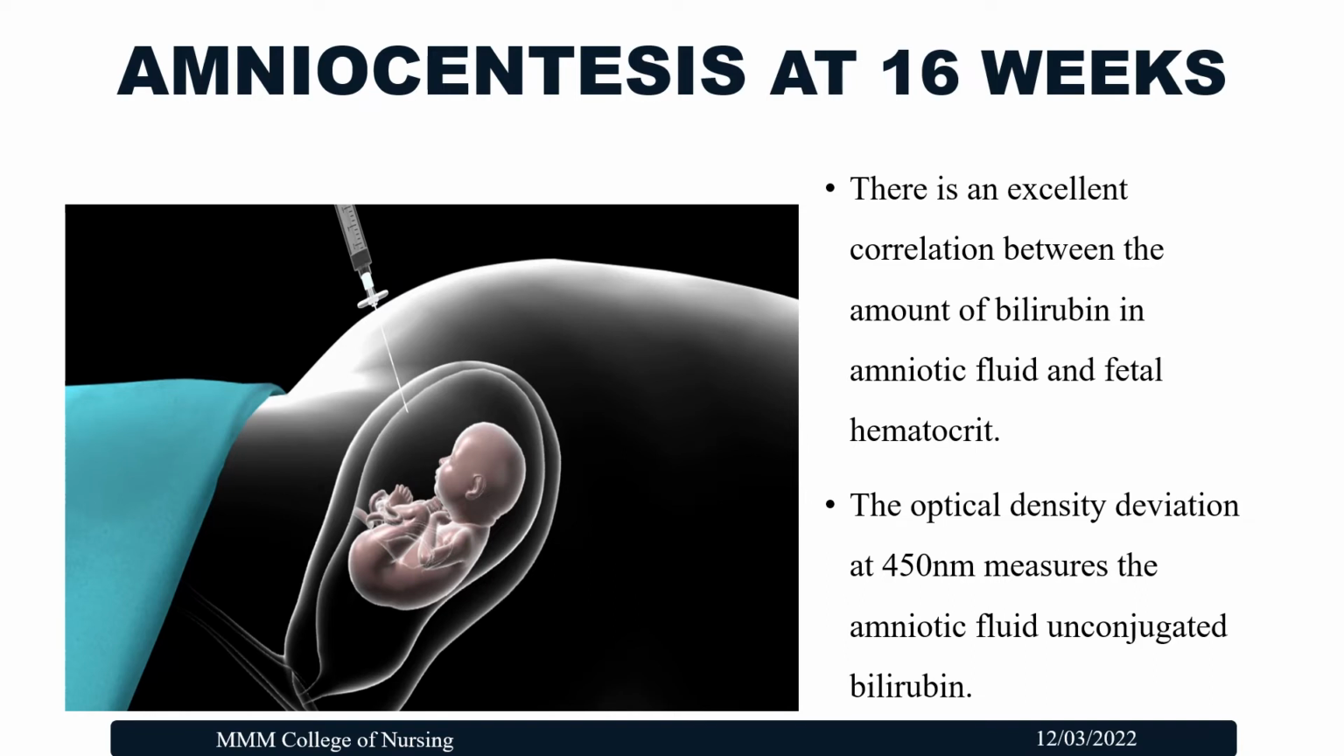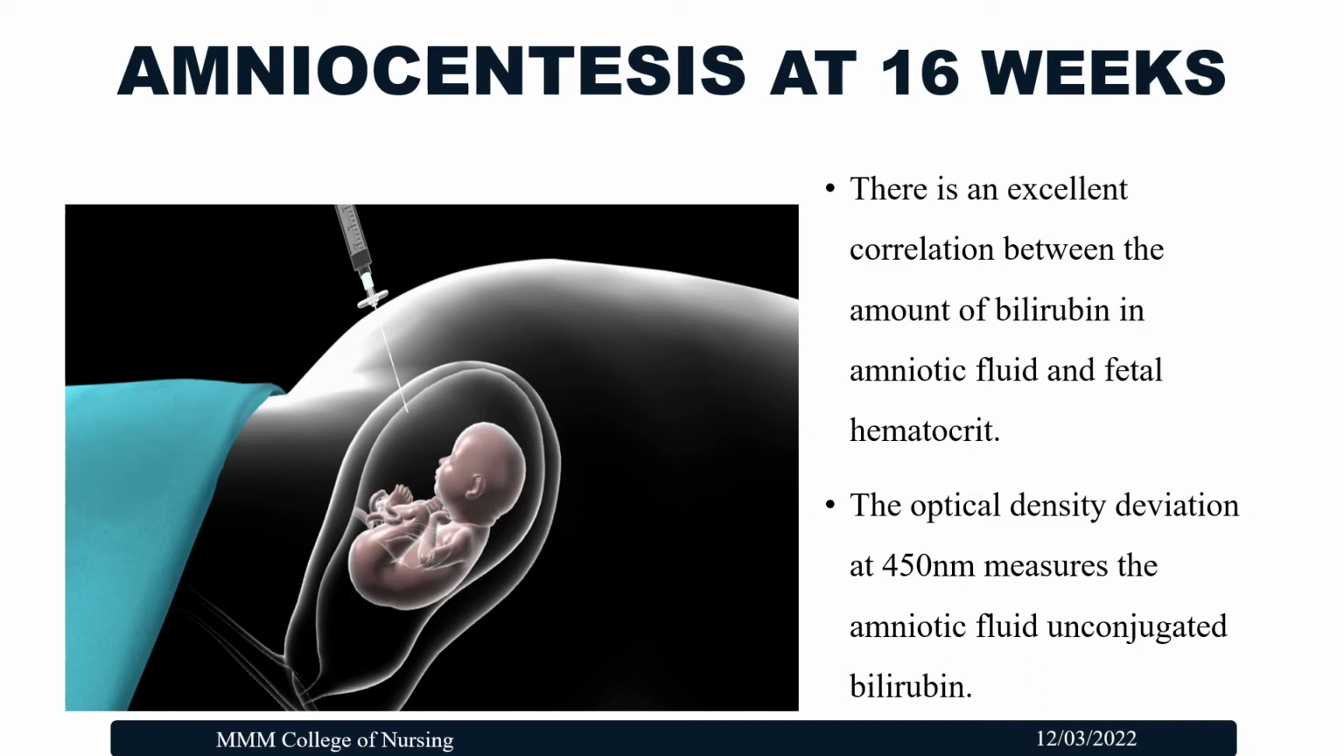The next step is amniocentesis. This is usually carried out at 16 weeks of pregnancy. There's an excellent correlation between the amount of bilirubin in the amniotic fluid and the fetal hematocrit. So how much bilirubin is circulating in the fetal circulation, we want to know. I already told you the RBCs are produced and destroyed by the liver. Checking the RBCs in the fetal circulation directly would be a much more invasive procedure. But the amniotic fluid is like a mirror value of the blood.